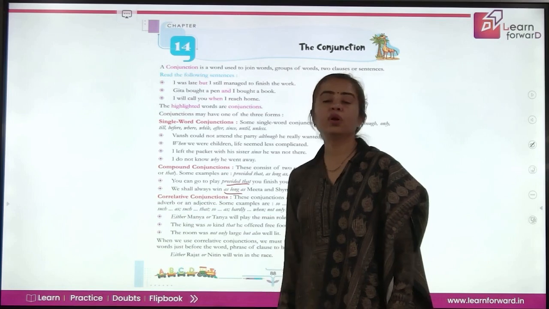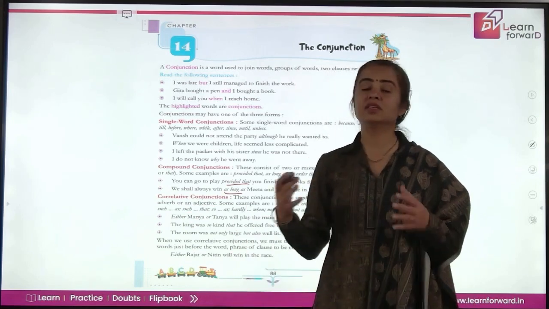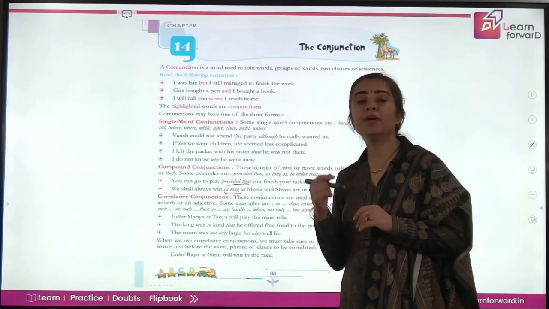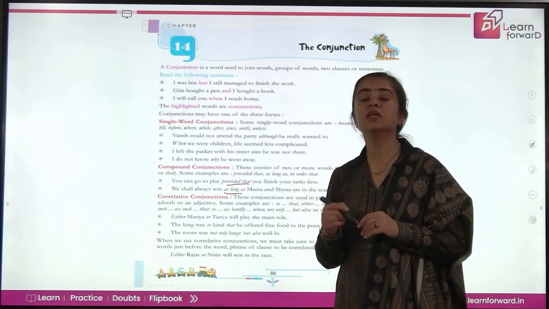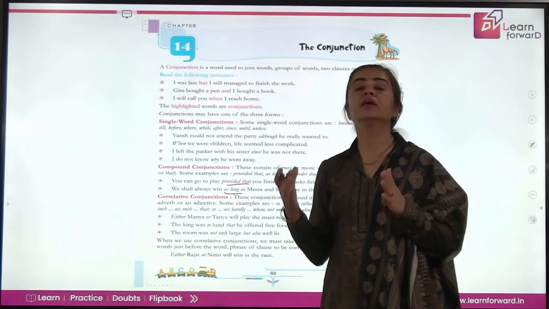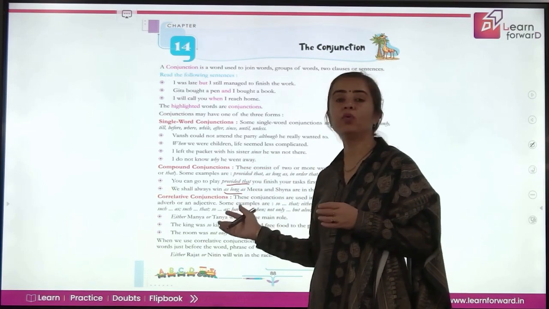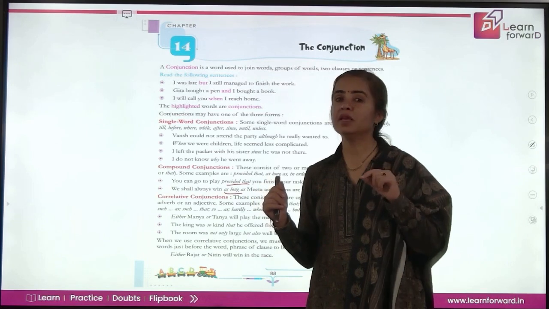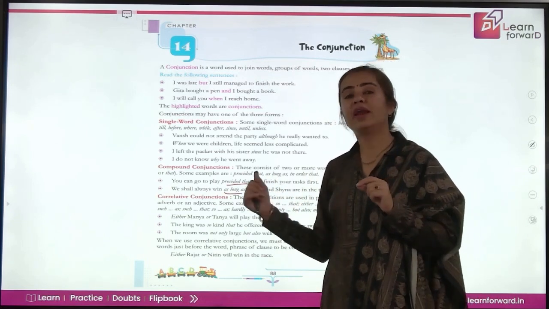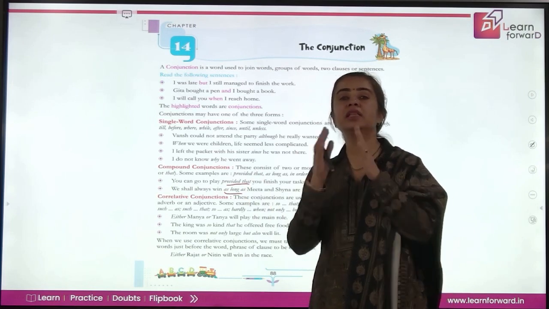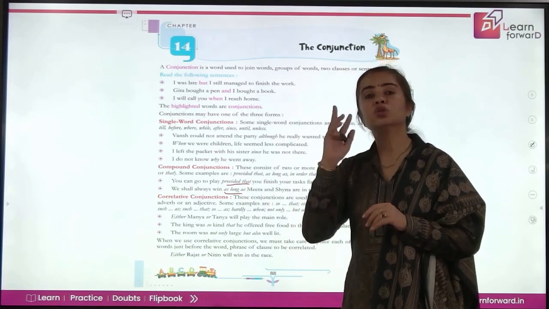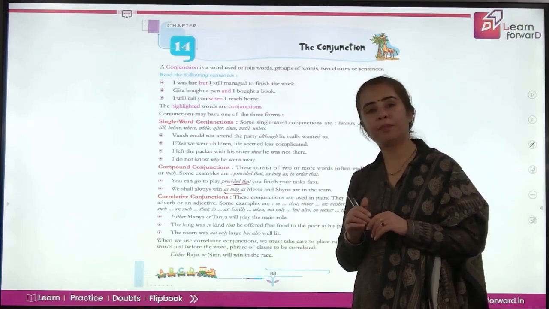Now next is correlative conjunctions. As the name suggests, they have a relation with each other. So we use these pair of conjunctions together. So one will be followed by another. But what is the difference between compound and correlative conjunctions? In compound conjunctions, the words are written together, whereas in correlative conjunctions, they are apart. That means you'll have some word or phrase between them. So we say they always go in pair.